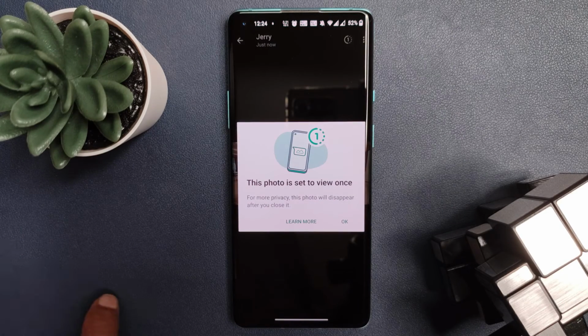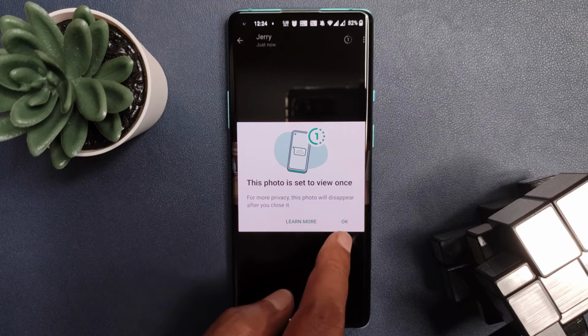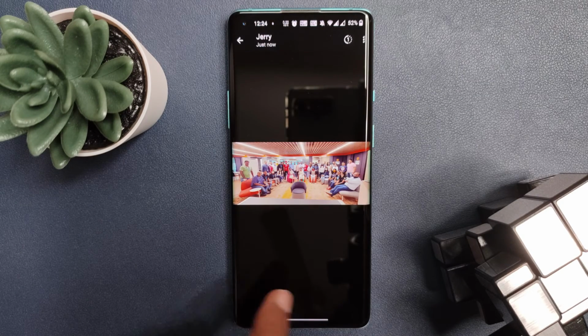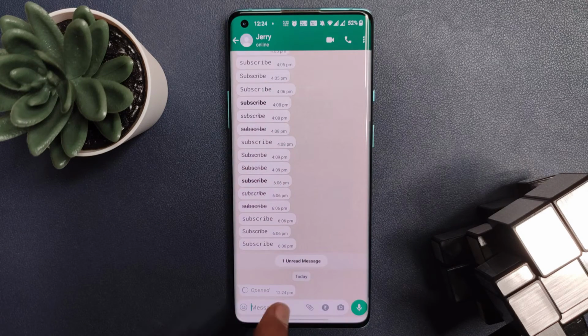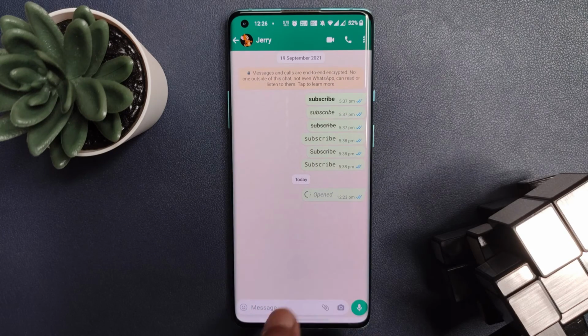But once it is opened, WhatsApp will auto delete the media from their device and they cannot see it again. And in your WhatsApp, the message which was reflecting as photo will be changed to opened, and you will also not get any preview of the photo. A useful option for you when you want to restrict resharing of your image and video.